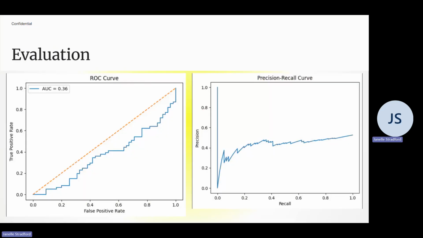Evaluation metrics. To evaluate model performance, I used several analytical techniques. The ROC curve shows the trade-off between true positive and false positive rates, providing an overall measure of model performance. The precision recall curve is particularly useful when dealing with class imbalance, as it focuses on the model's ability to correctly identify positive cases. I also analyzed probability distributions to understand model confidence, and confusion matrices to identify specific types of classification errors. These metrics provide a more comprehensive evaluation than accuracy alone.